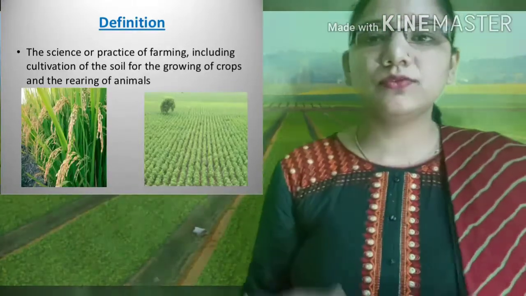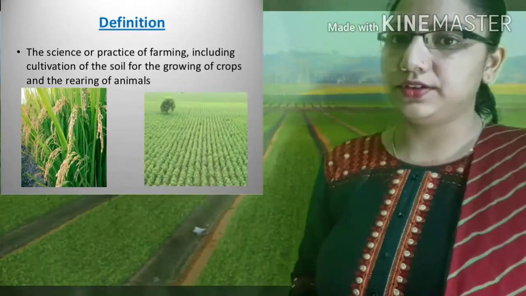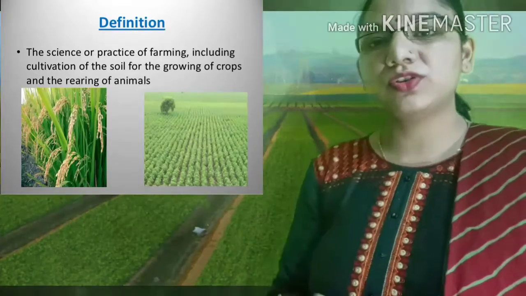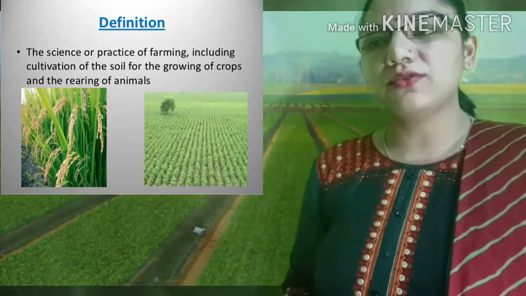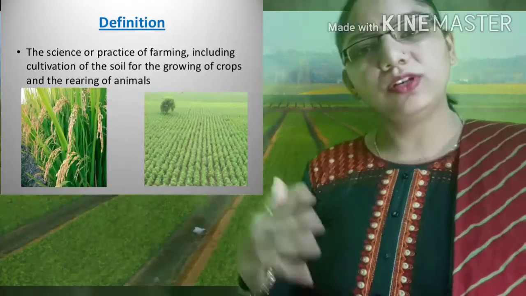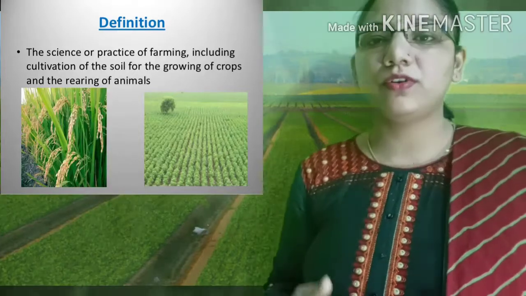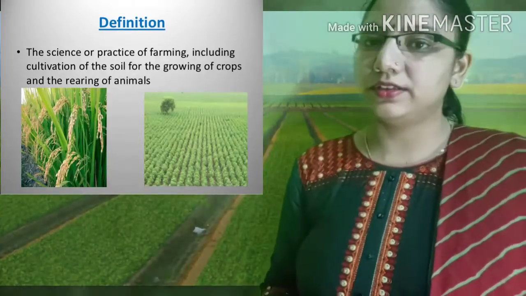So students, what can we say, what is agriculture? Agriculture is an activity through which we get raw material for fulfilling our daily needs, and we get the raw material for our different types of industries.